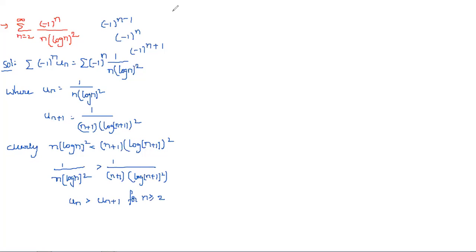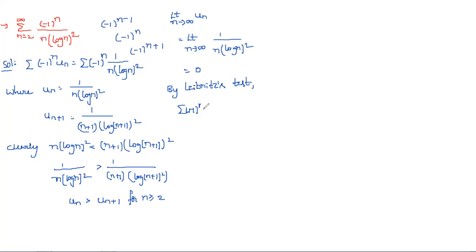This is the first condition. And the second condition is the limit as n tends to infinity of u_n. This is equal to the limit as n tends to infinity of 1/(n(log n)^2), which is 1 by infinity into infinity. Obviously, we simply get 0. So we write, by Leibniz's test, the summation (-1)^n u_n converges, is convergent.